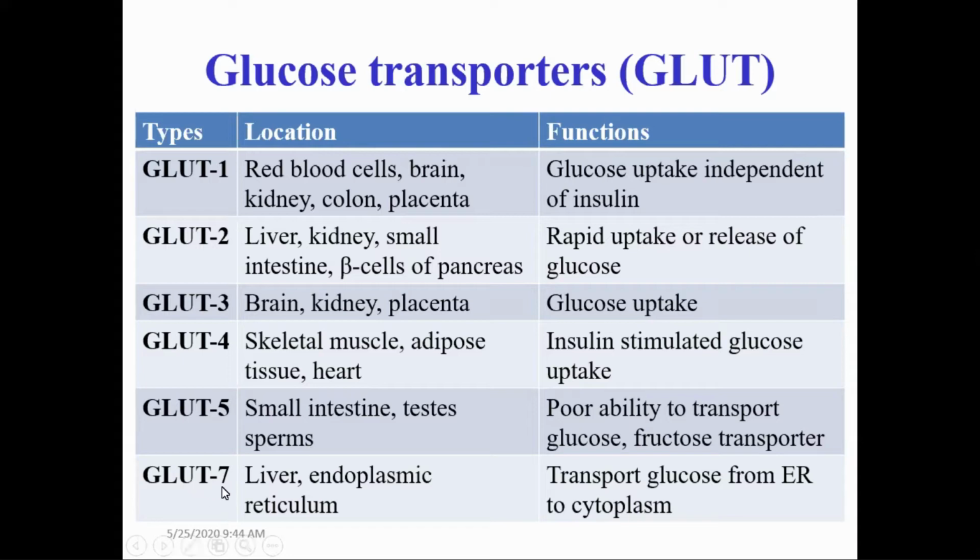Next one, GLUT7, glucose transporter 7. It is present in the liver and endoplasmic reticulum, and its main function is the transport of glucose from the endoplasmic reticulum to the cytoplasm.